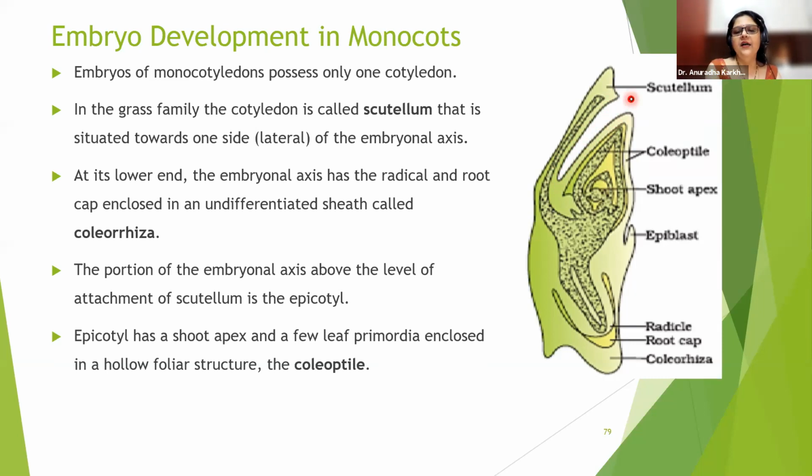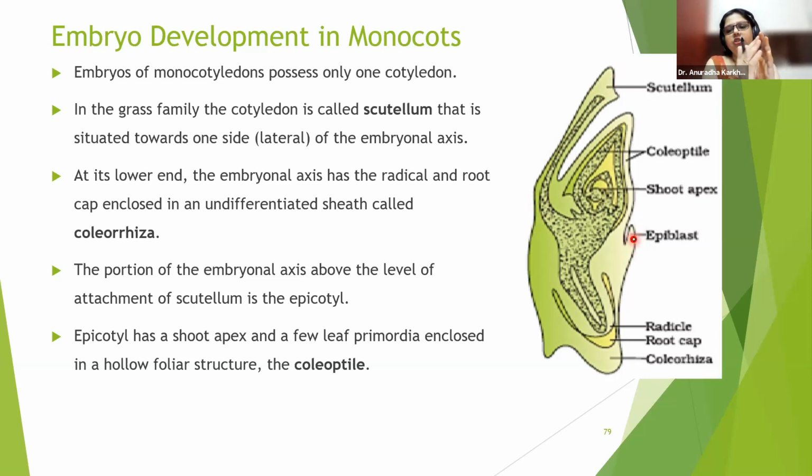So this is the typical diagram given in your NCERT textbook for monocots. So please remember this. Now here you can see there is written as epiblast. ये दिखाई दे रहा है तुम्हें epiblast, और यहाँ पर एक छोटा सा ऐसा outgrowth दिखाई दे रहा है. Now what exactly is this epiblast? Epiblast is the remnant of the second cotyledon. So scutellum is one cotyledon and epiblast is another cotyledon.